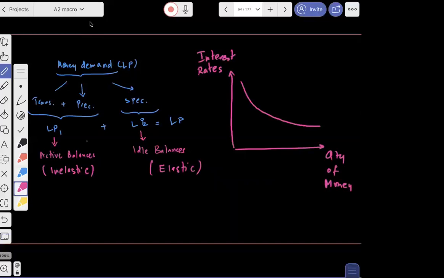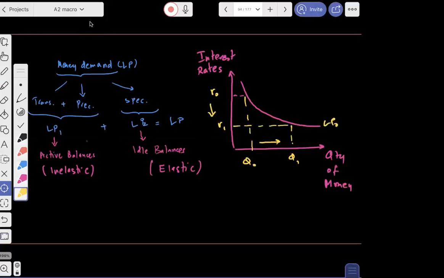So we said that when the interest rate goes down, for example from R0 to R1, the quantity of money goes up from Q0 to Q1. Very simply, because when the interest rate goes down, the opportunity cost of holding money goes down, and people will be holding more money balances, be it because of transactionary reason, precautionary reason, speculative reason, and all that.